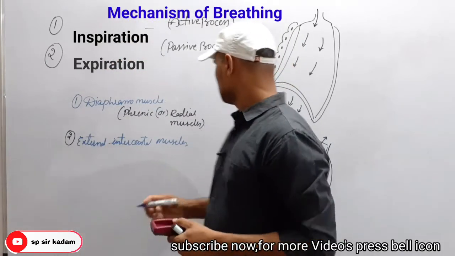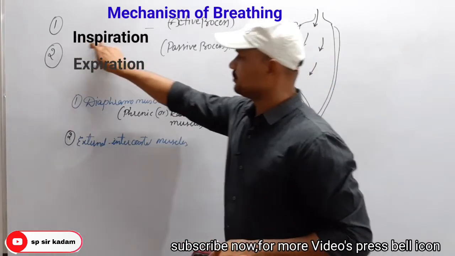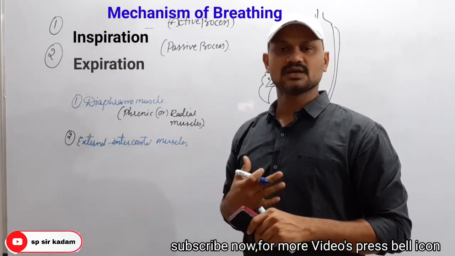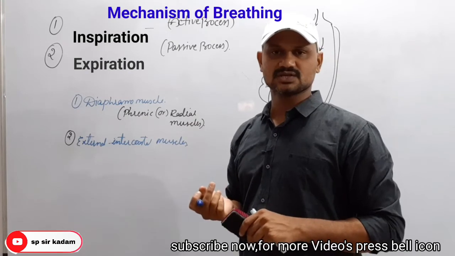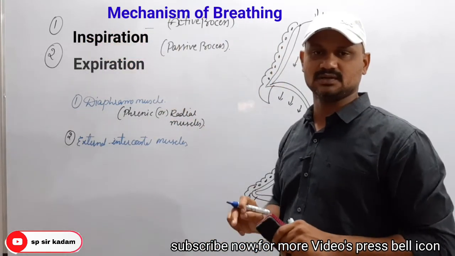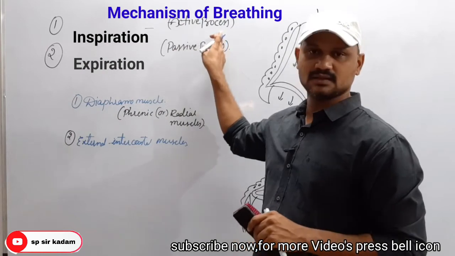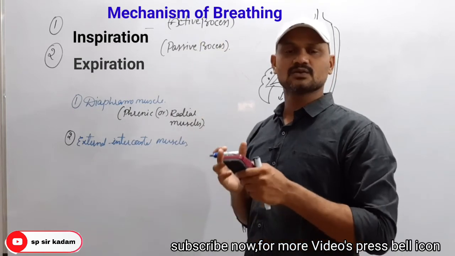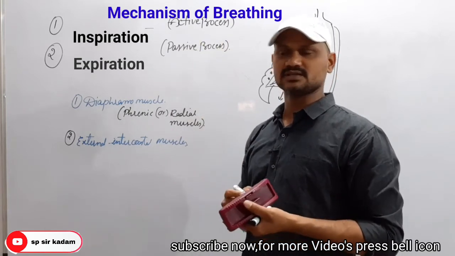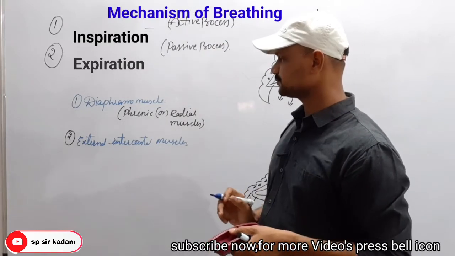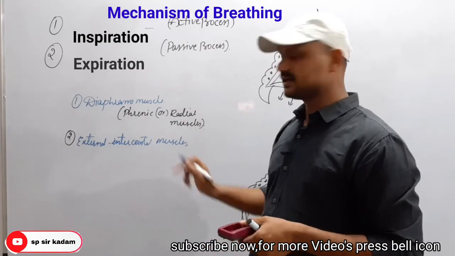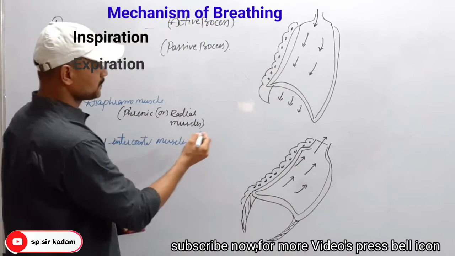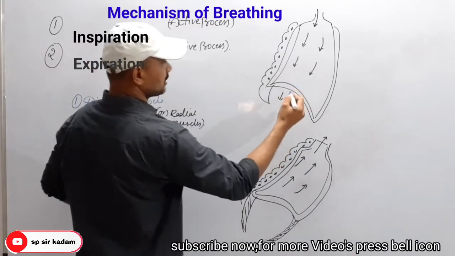Let us see. What is the first step? Inspiration. It is possible when our lungs pressure is less than the atmospheric pressure. It is an active process, because in inspiration muscles undergo contraction, so there is a requirement of energy. First step is inspiration. Let us see what changes occur in inspiration. This is the diagram that shows inspiration.